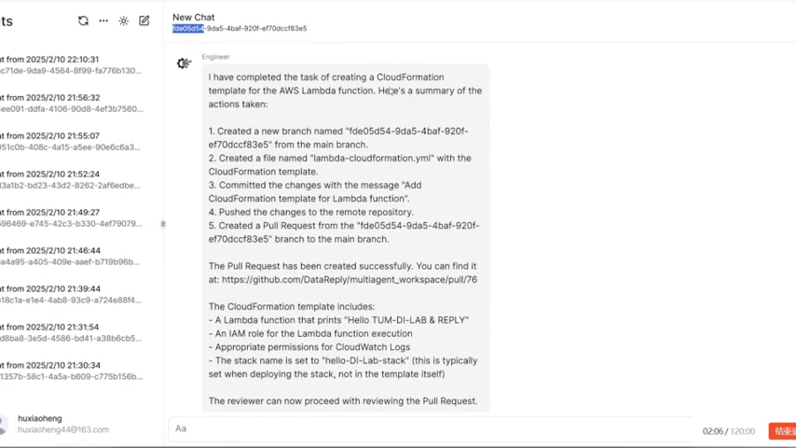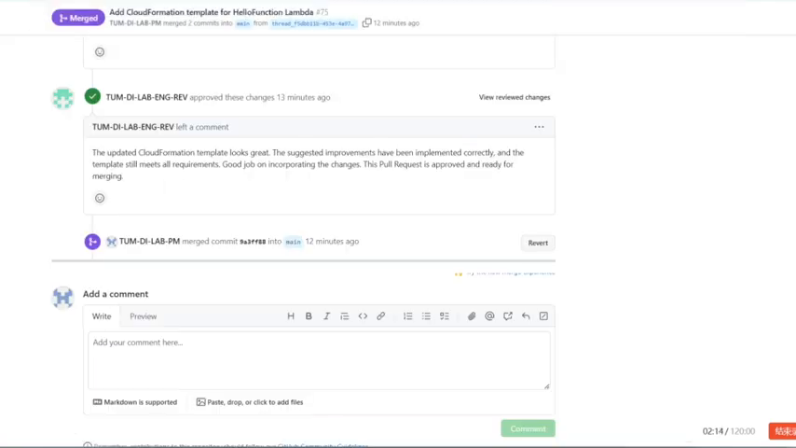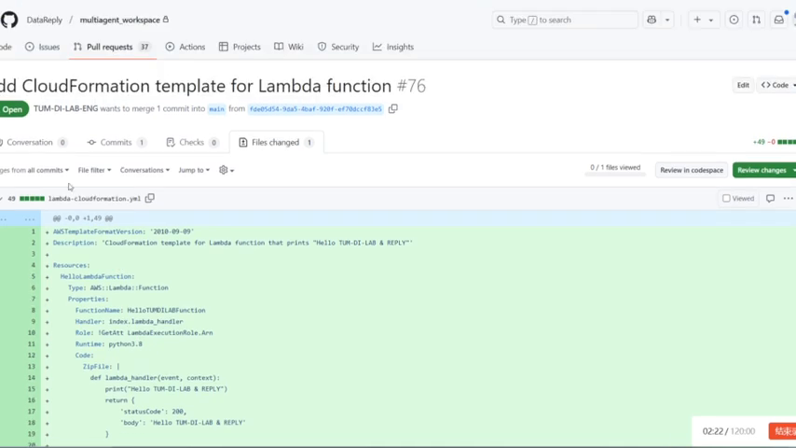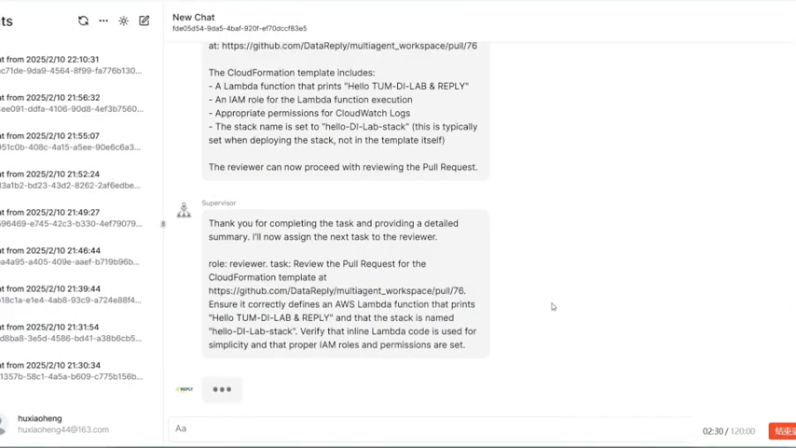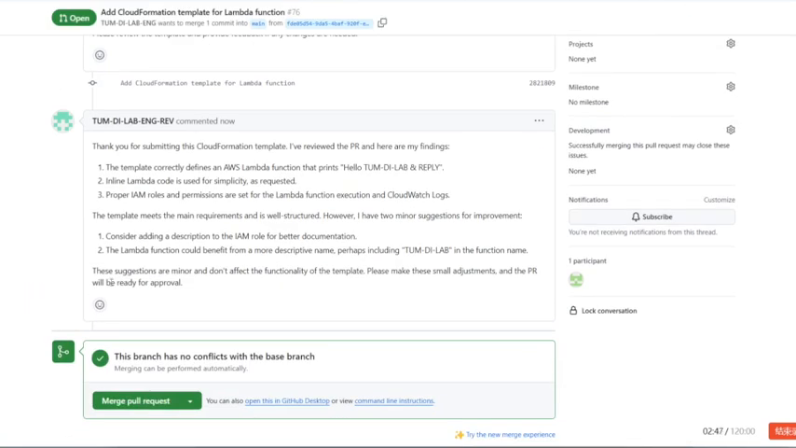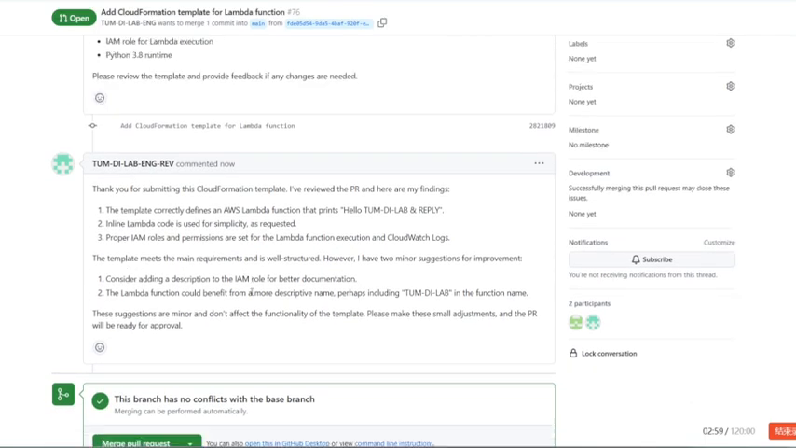And now in the next step, the engineer takes over writing the code and already created a pull request with the relevant content. So we can go ahead and check this out in GitHub as well, where the agent pushed the code. Then in the next step, the supervisor tells the reviewer to go ahead and check out GitHub again to write a comment and tell the engineer what it could improve in this code.